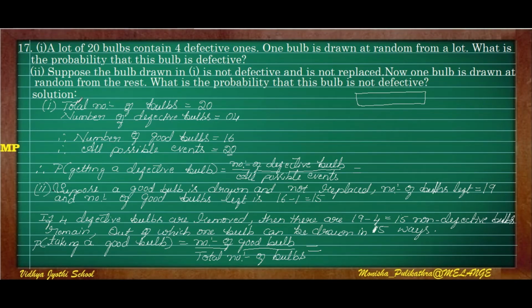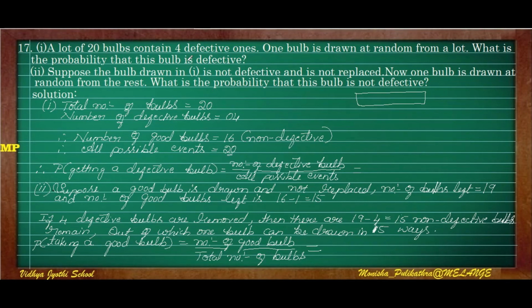So first is the total number of bulbs in a lot. The total number of bulbs is 20. Out of that, the defective ones are 4. So the total number of good bulbs is 20 minus 4, which is 16. 16 is the good bulb, or we can say a non-defective bulb, which doesn't have any problem, which doesn't flicker. Okay, 16 are the good ones. So all possible events, or the total number of bulbs, is 20.